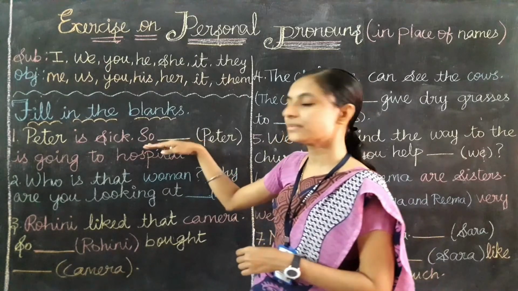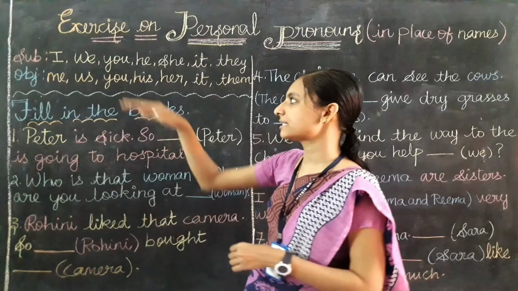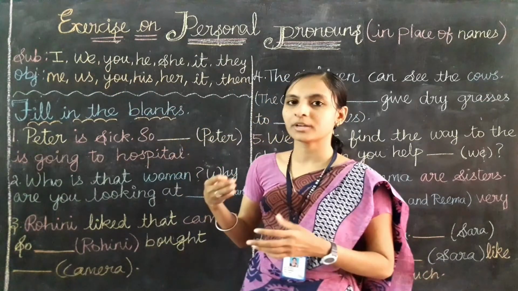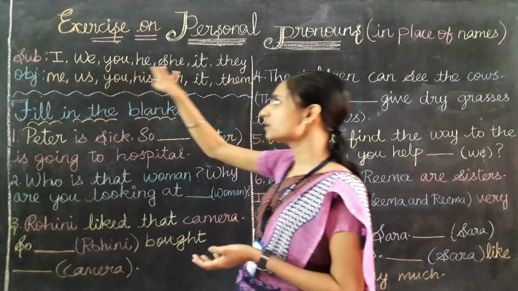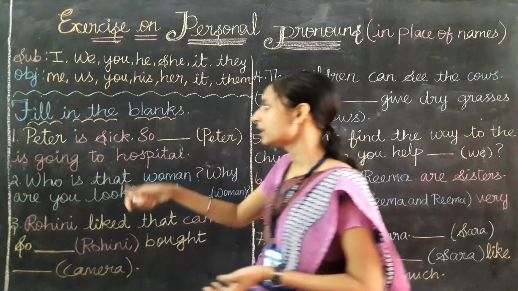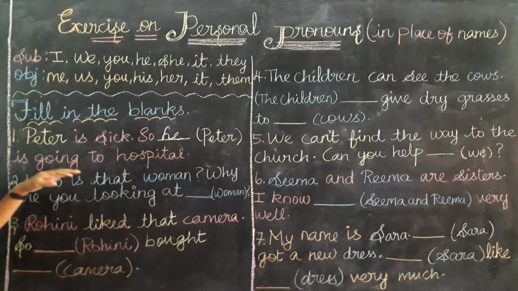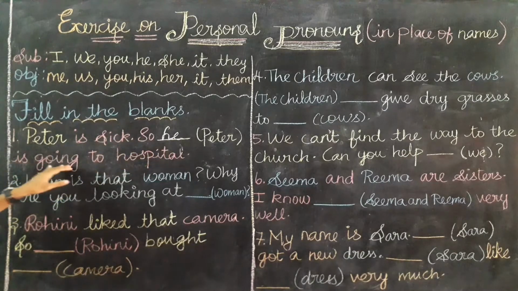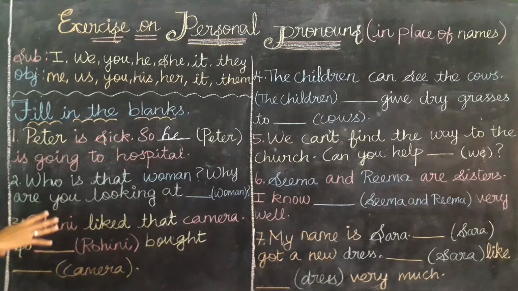You can look at the sentence here. Peter comes at the subject place, right? So which pronoun do we need to use? Yes, we need to use only the subject pronoun. Here Peter refers to one boy. So for a boy, which subject pronoun do we use? Yes, we use he. So I am going to write here he. Now the sentence will be: Peter is sick, so he is going to hospital. Correct?